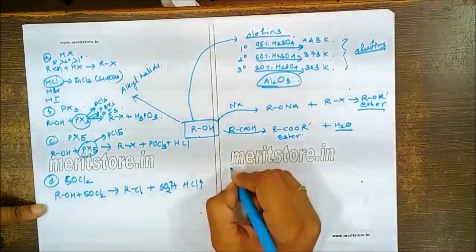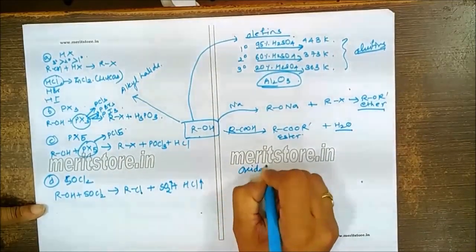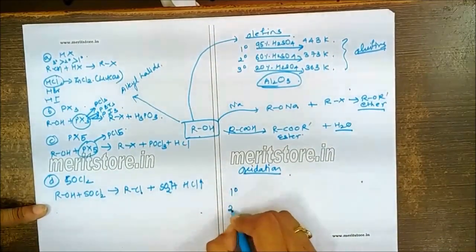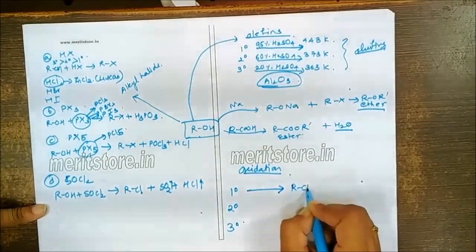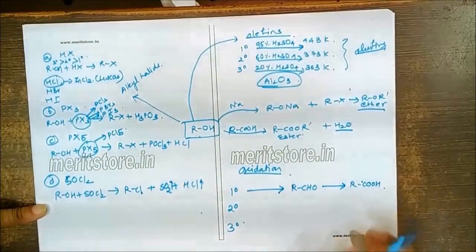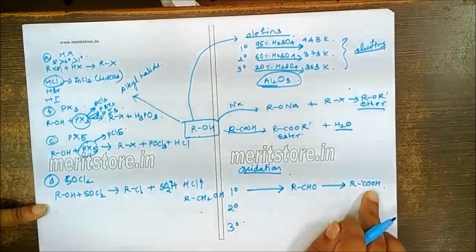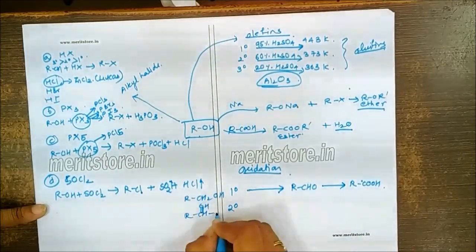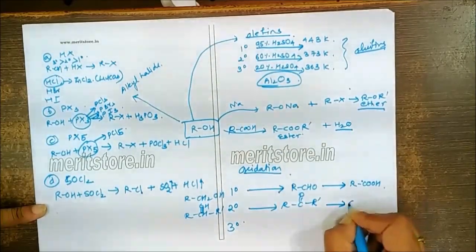But the main point, the next reaction that we are going to focus on, is the oxidation of alcohols. Now in case of oxidation of alcohols, we need to focus on certain things: primary, secondary, tertiary. In case of primary, if you oxidize this, first we get formation of aldehyde, which on further oxidation will give you formation of the carboxylic acid. So primary alcohol will give you first aldehyde, then acid. In case of the secondary alcohol, you get formation of ketone, but further oxidation is very difficult.